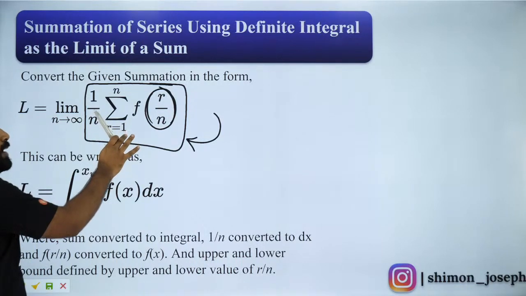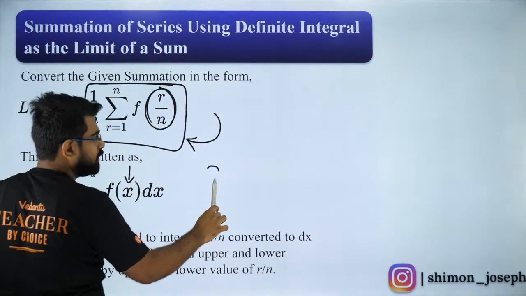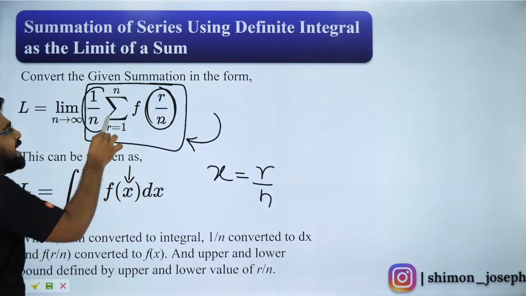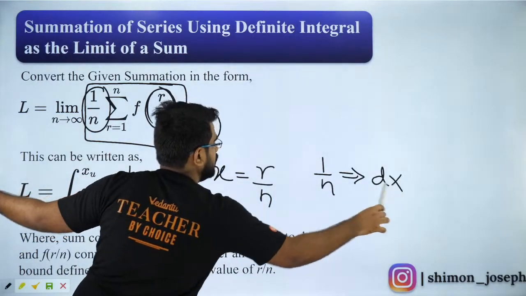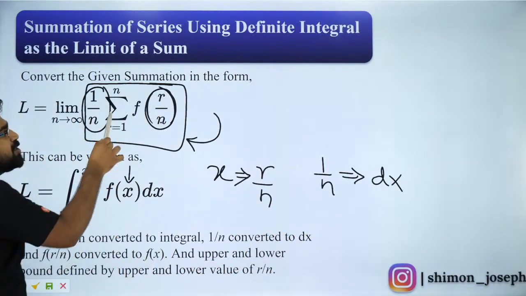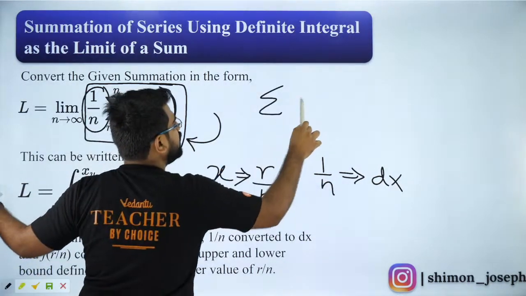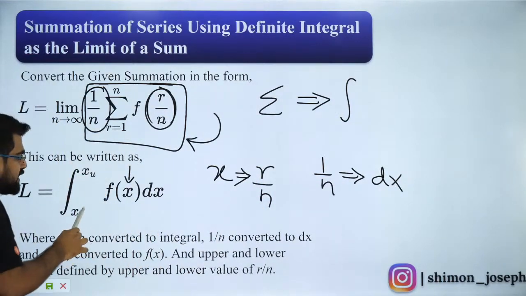After you bring it in this format, r by n will become x and 1 by n will become dx. And your sigma will now become integral. And what is the lower limit?